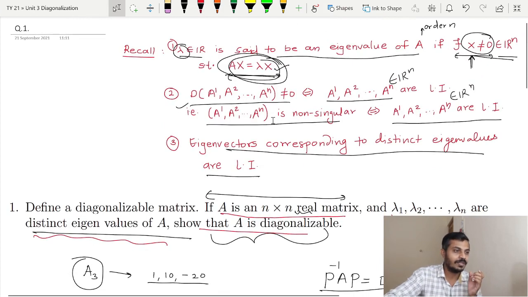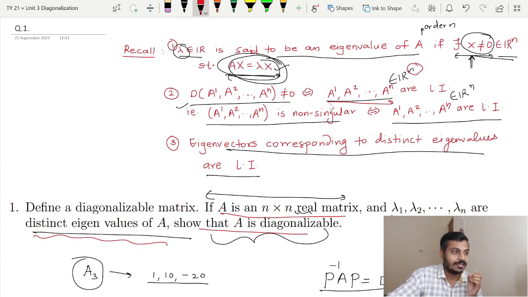See carefully, all these vectors are from where? R raised to n, okay? And these are how many vectors? That is important, n vectors. So I mean, if we are having 3 vectors from R3, then this result can be used. If we are having 4 vectors from R4, are you getting it? So now in our theorem we are having n vectors, that is x1, x2 up to xn, that are from R raised to n, and all of them are linearly independent. Thus this result can be used.